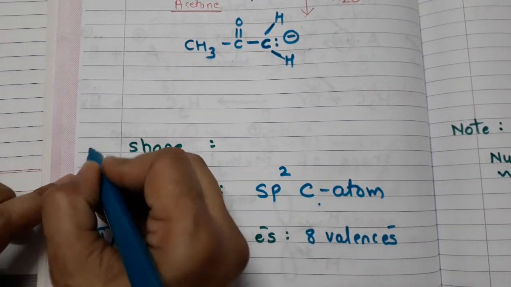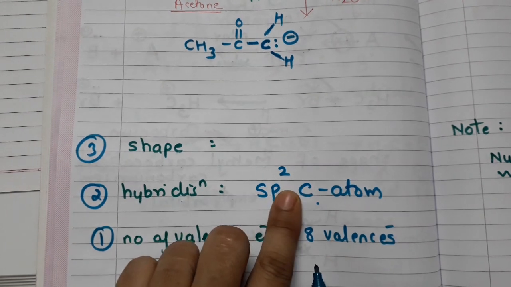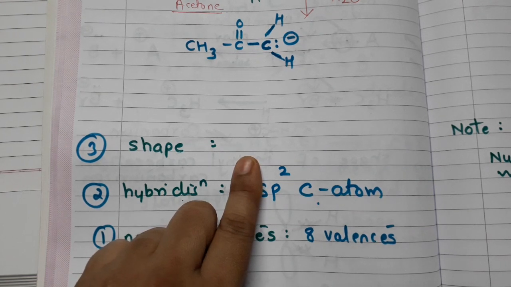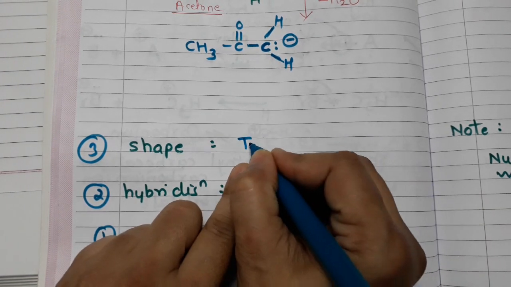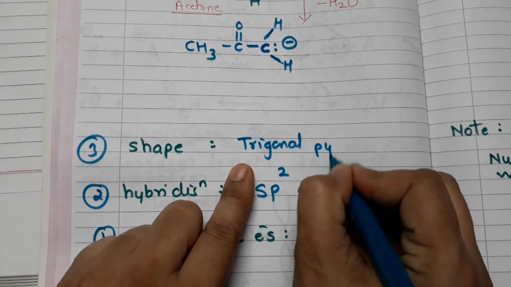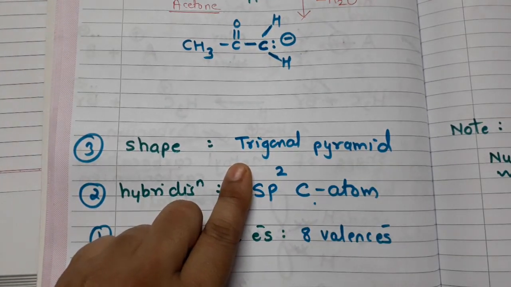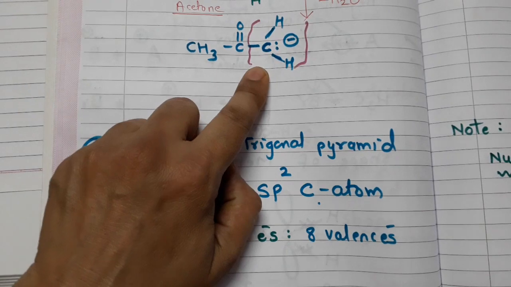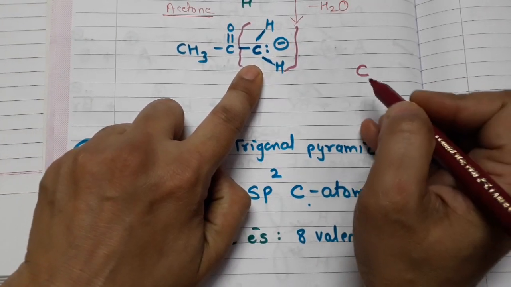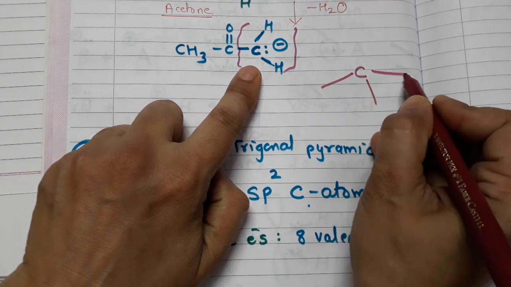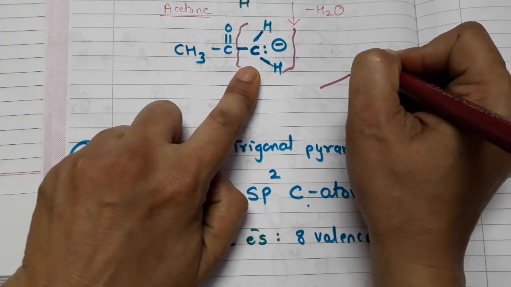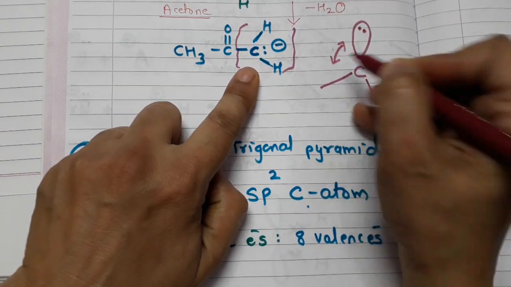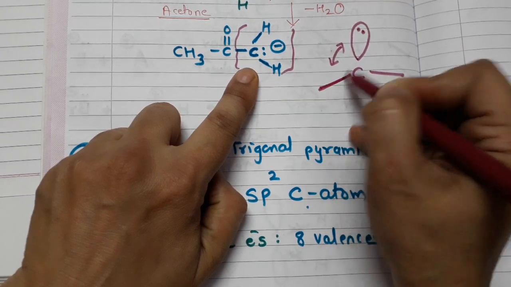Okay, now shape. Now you might be thinking, if it is sp2 hybridization, then it has to be trigonal planar, but no, it is not trigonal planar, it is actually trigonal pyramid. I'll give you the reason for this. Now what happens is, I'm just taking this much section to explain. So we are having carbon atom, and carbon atom is having 3 actual bonds, and there is one orbital which is having a lone pair of electron. So there is a repulsion between the bonded pair of electron and the lone pair.